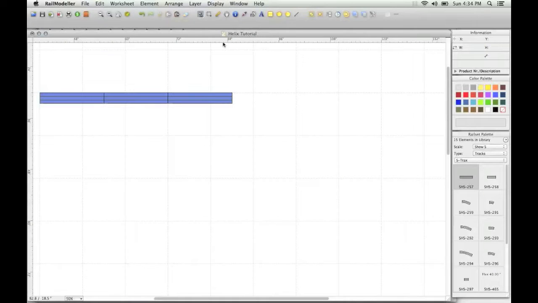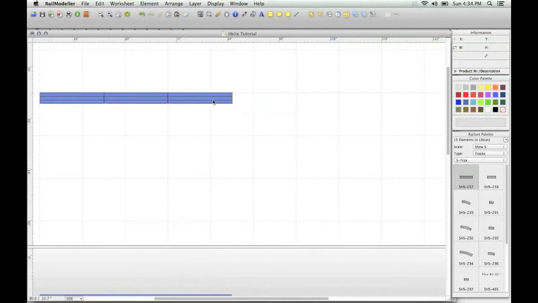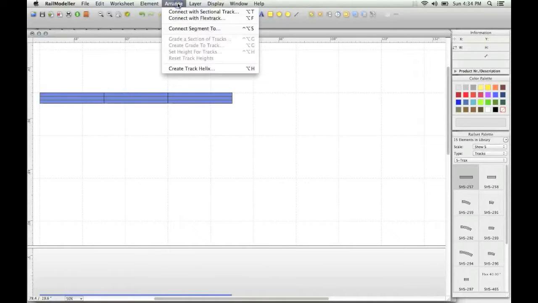In this brief tutorial we'll show you how to create a helix. First we create a simple helix that will elevate the track level by 15 inches. As you can see we start with tracks at level 0.